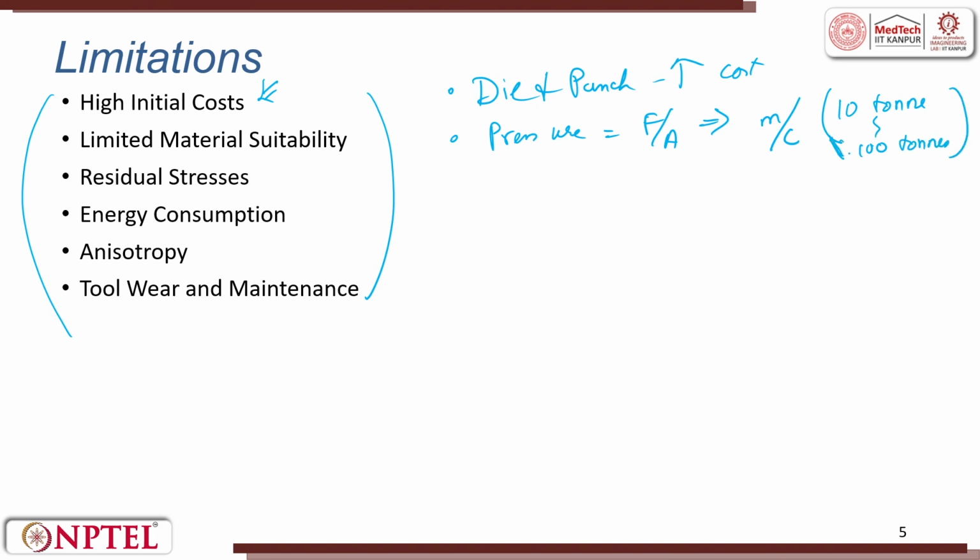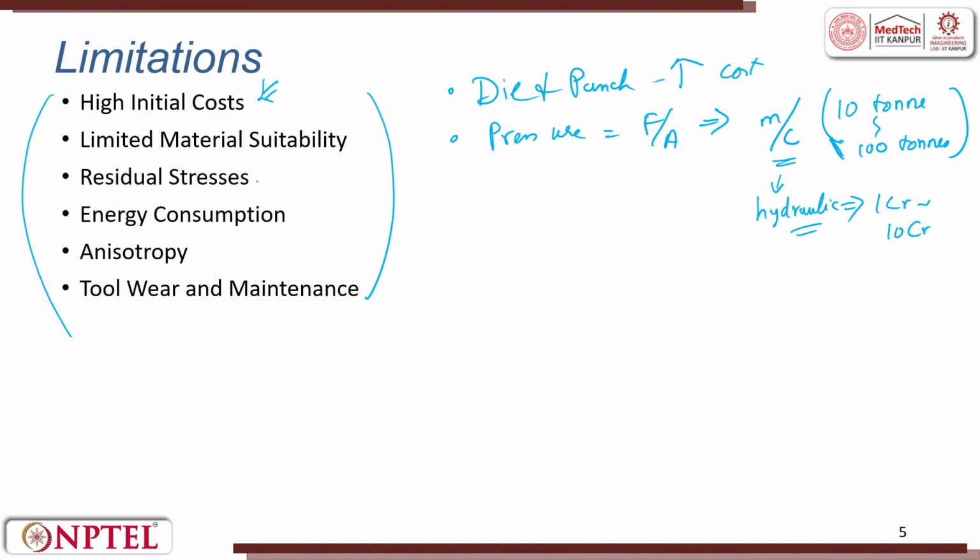So, this is the load that gets created in the machine. The machine itself will have hydraulics and electronics, so all these things are expensive. If there is a very good, controllable machine, it can cost from a few 1 crore to a few 10 crores.